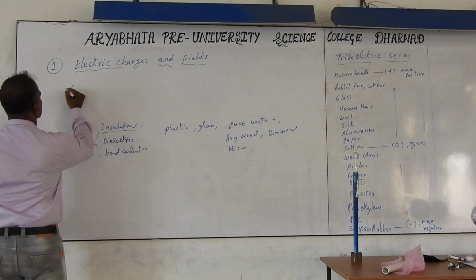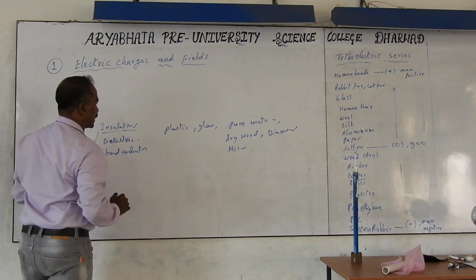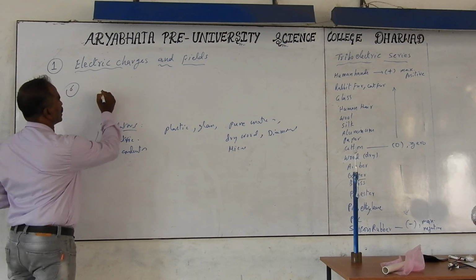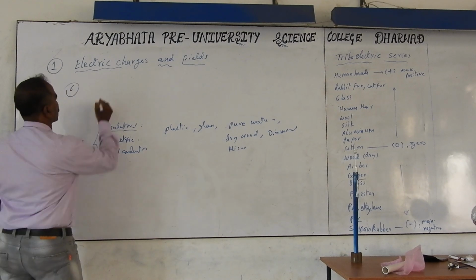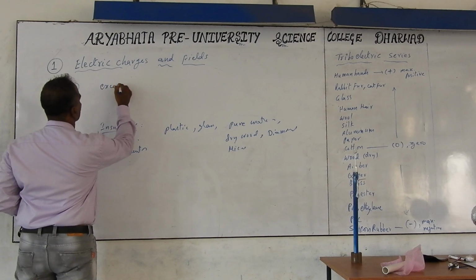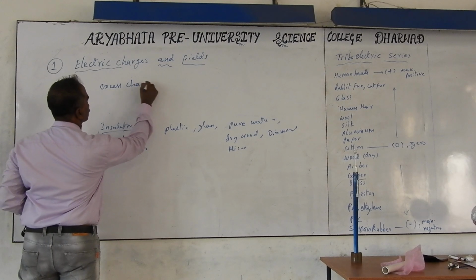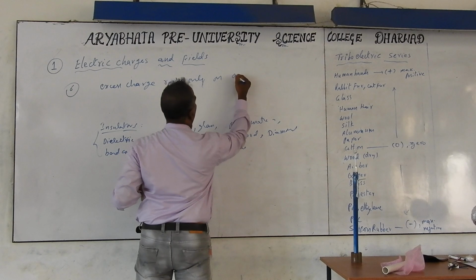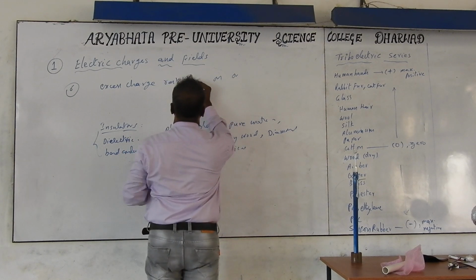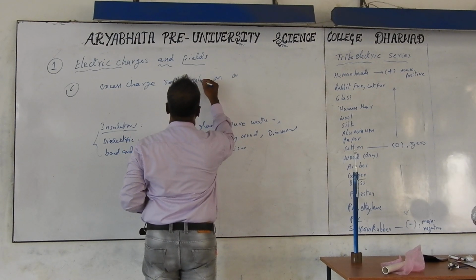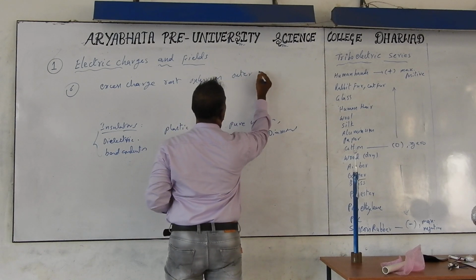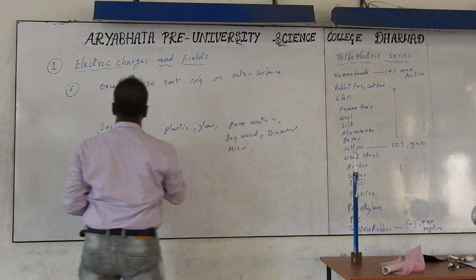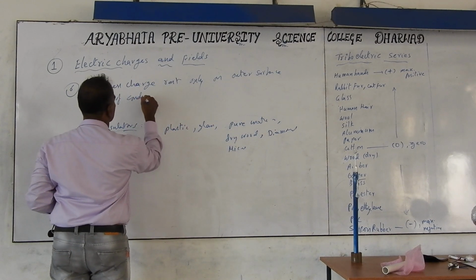Next point is, if you take the conductor, the charges on the conductor and charge on the insulators, charge rests only on the outer surface of the conductor. That is called excess charge. Excess charge rests only on the outer surface of the conductor.